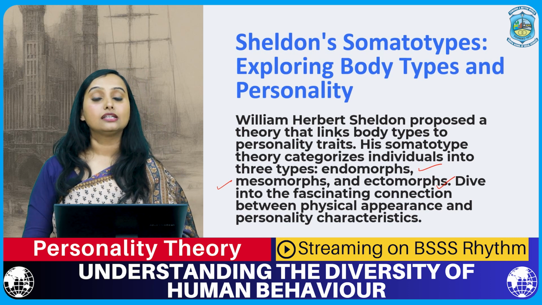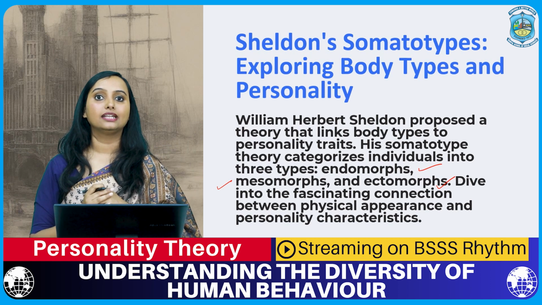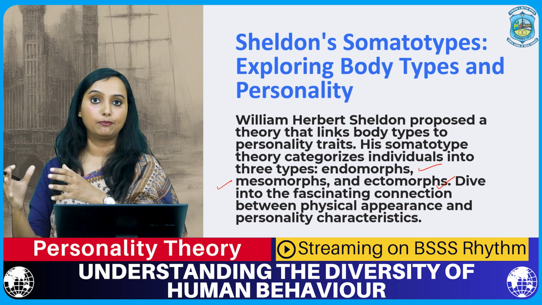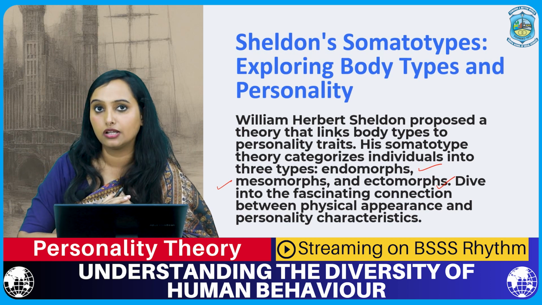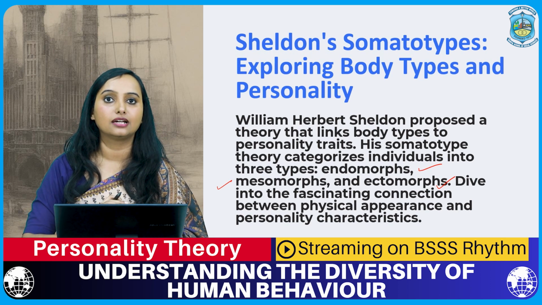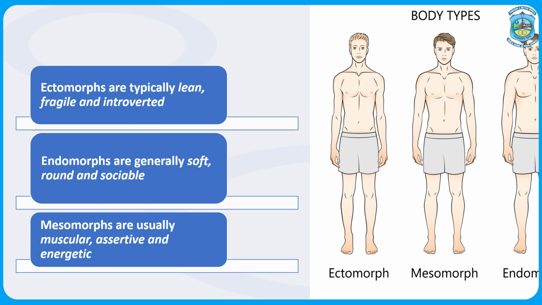However, with this you can actually categorize that there become three kinds of typology. In the same manner, William Sheldon also did that. He created three categorizations which we have already named, that you can see on your screen, according to the body build. So he said somebody who is very lean, fragile in structure would have a temperament of being an introvert and would be called the type ectomorph.